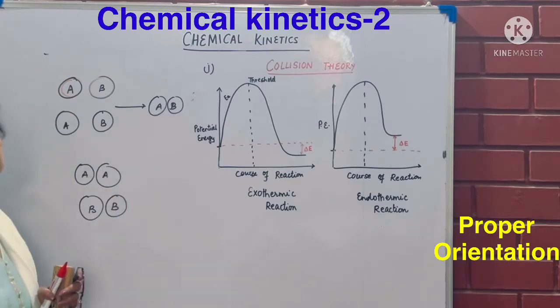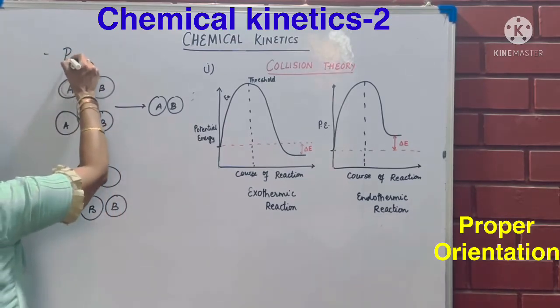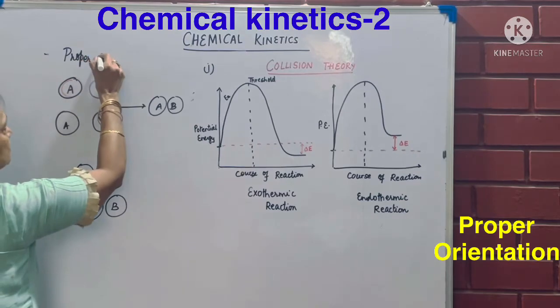Only then the product is formed. So this is called proper orientation.